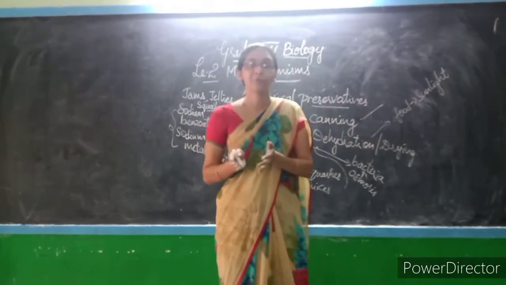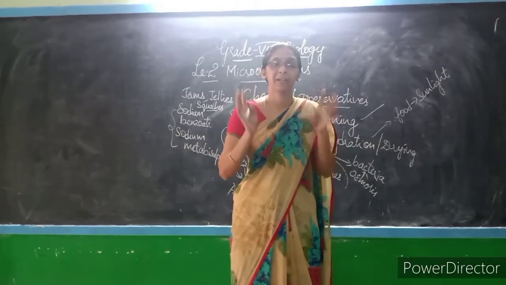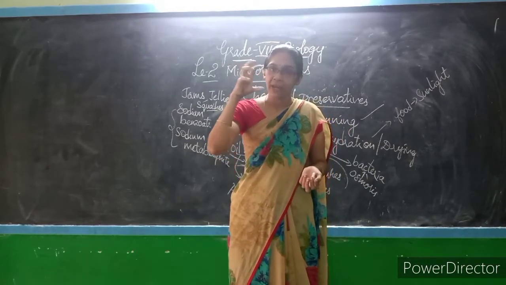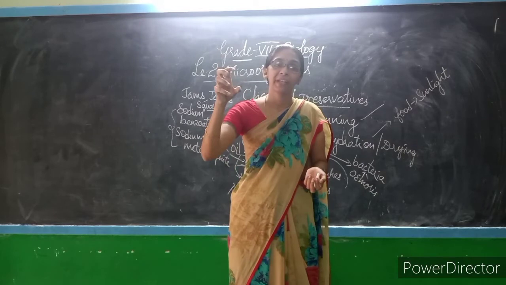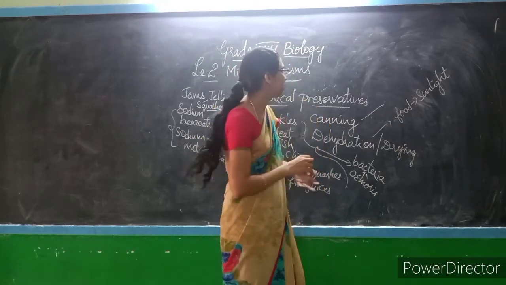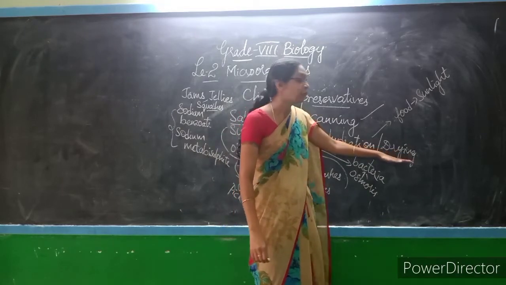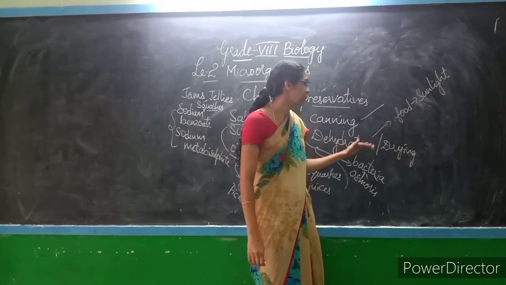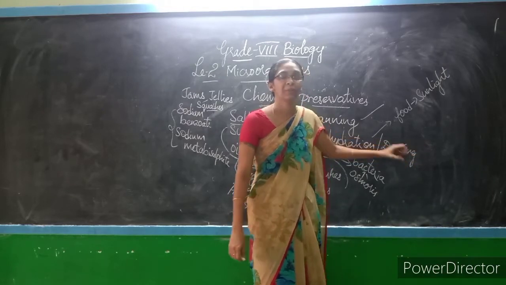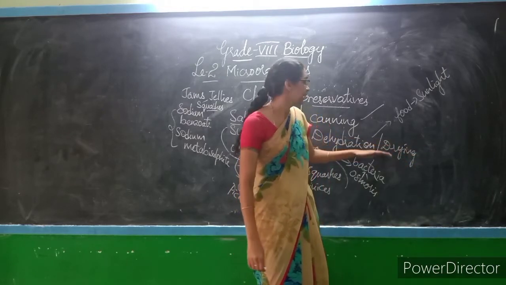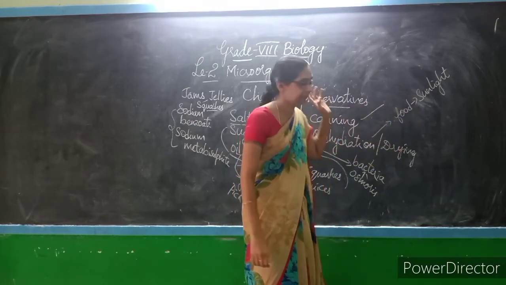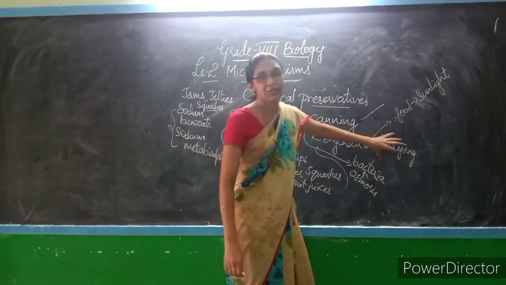As the water is removed from the food material kept under sunlight, microorganisms may not grow in that food because microorganisms require some amount of moisture or water for their growth. Because of that, food materials subjected to dehydration or drying may not be spoiled easily. That means the growth of microorganisms may not happen in these food materials. Okay, this is about dehydration or drying.